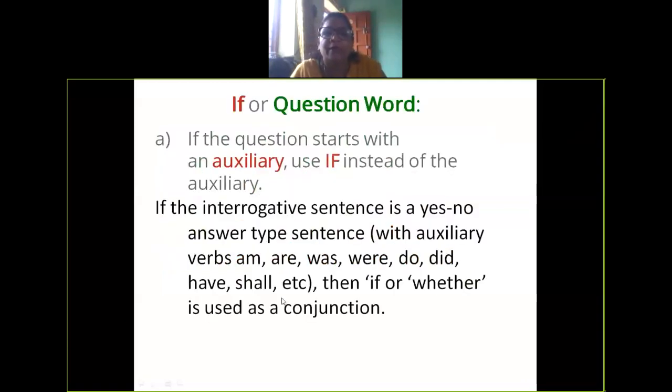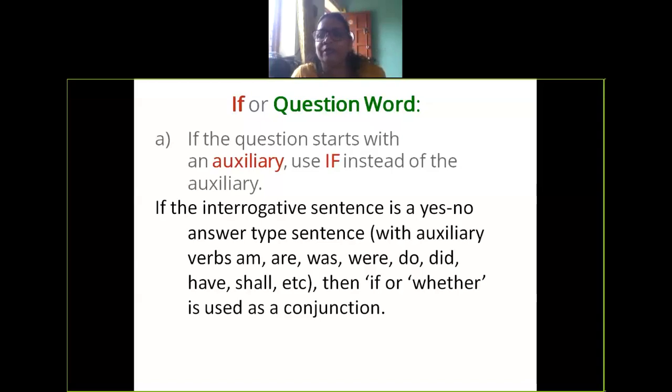Now here we'll start with the two different ways in which we can make an interrogative sentence. First one is use of if, in the auxiliary verbs. If the interrogative sentence is a yes-no answer type with auxiliary verb, am, are, was, were, do, did, have, shall, etc., then if or whether is used as a conjunction. When you know that it is definitely a yes or no answer, whether is used. But if is used in any of the cases where the sentence starts with an auxiliary verb.